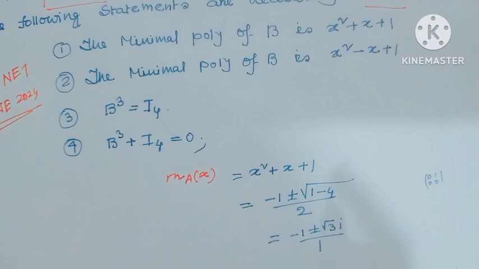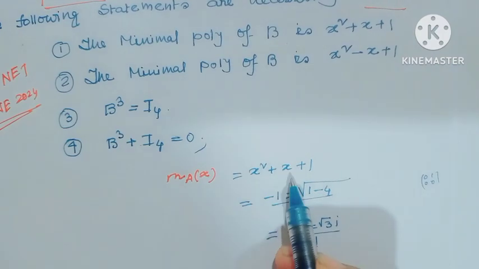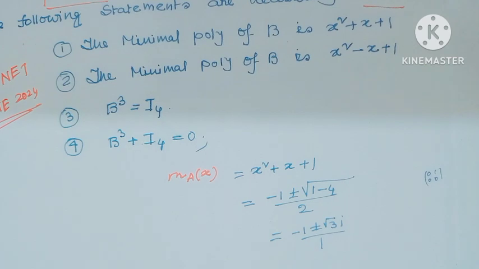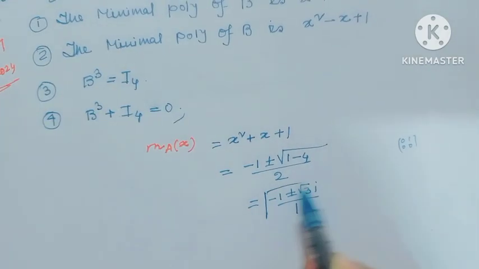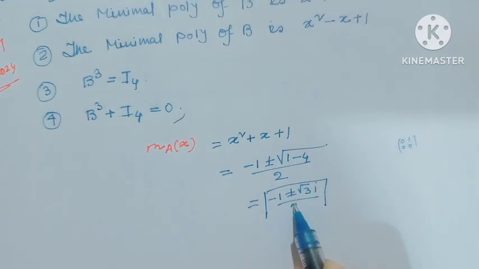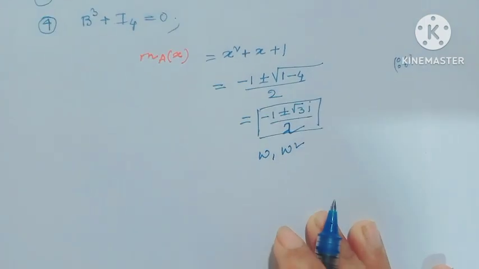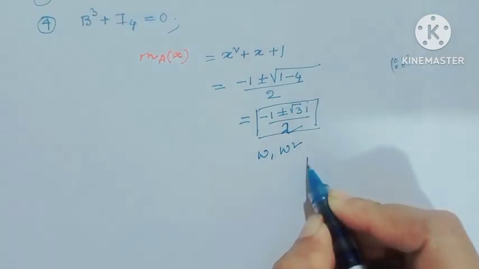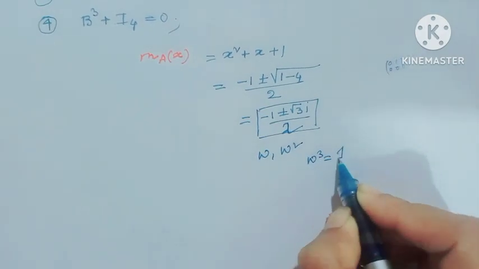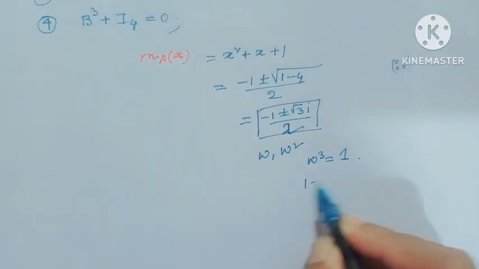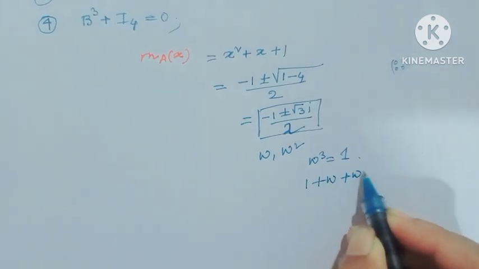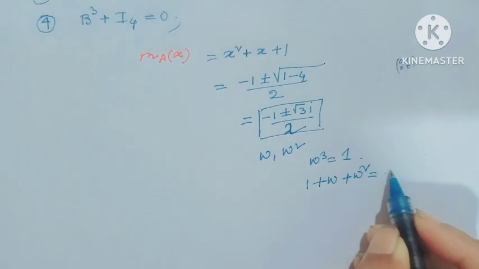For this, here the minimal polynomial is x squared plus x plus 1. The roots are minus 1 plus or minus root 3i over 2, which are actually omega and omega squared. And all of us know that for the cube root of unity, omega cubed equals 1, and 1 plus omega plus omega squared equals 0.